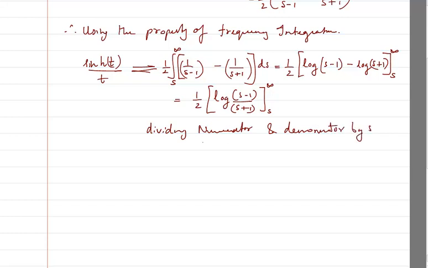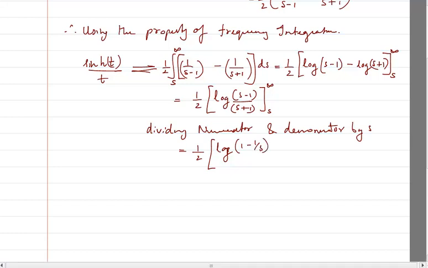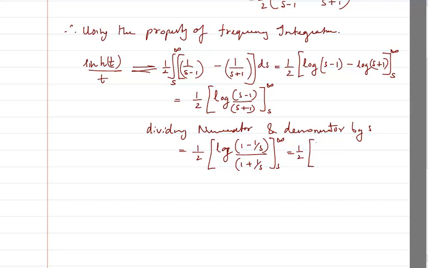If I divide both of them by s, I will get 1 by 2 log of 1 minus 1 by s divided by 1 plus 1 by s. At infinity, it is log 1 by 1, which is log of 1, correct?